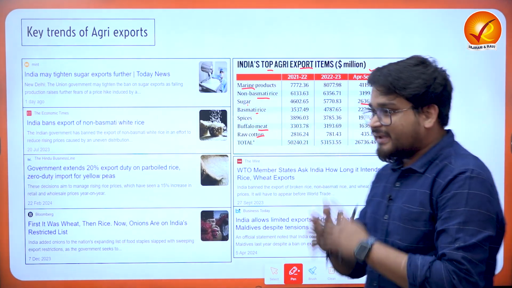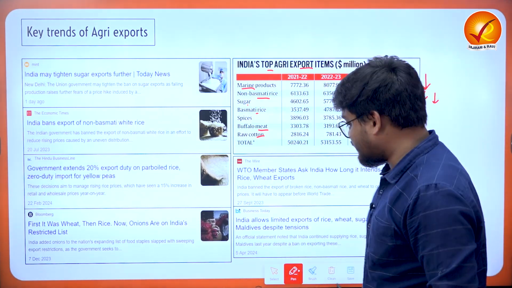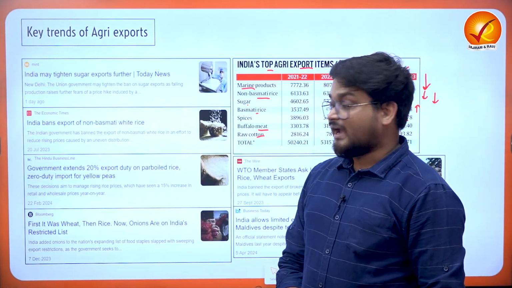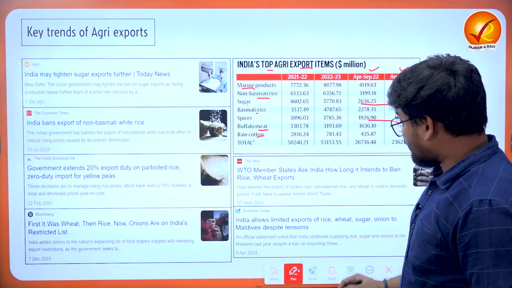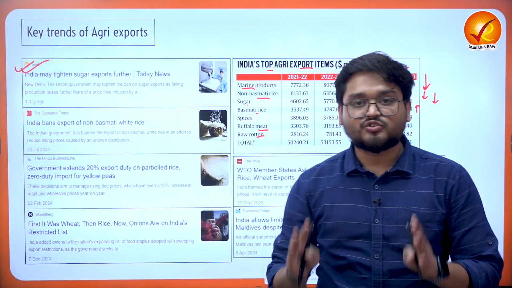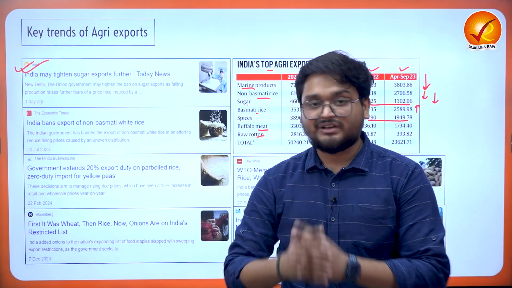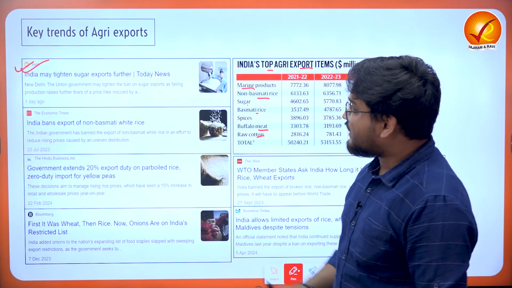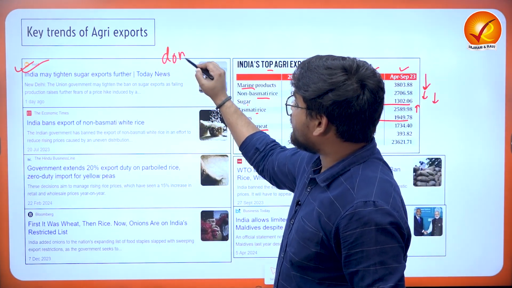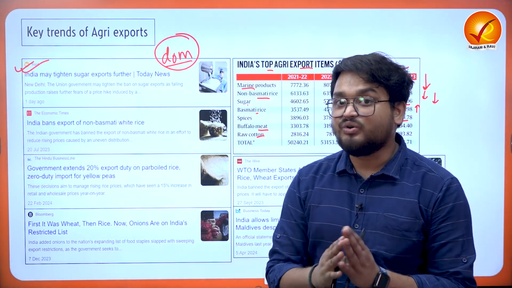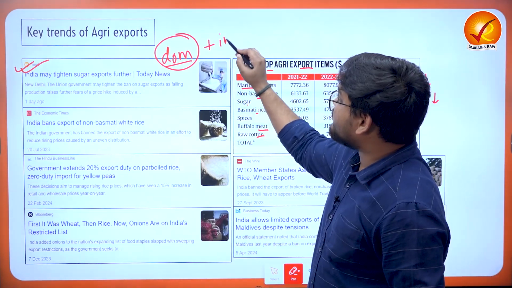So the main items that we have to consider here are sugar, rice, and some other commodities. When we talk about sugar, India has right now tightened or restricted the amount of sugar exports from the country, because the domestic production of sugar has been impacted due to various climatic events and also due to fears of inflation.